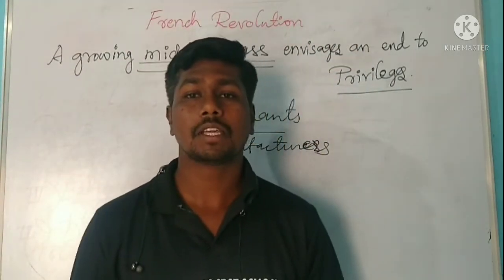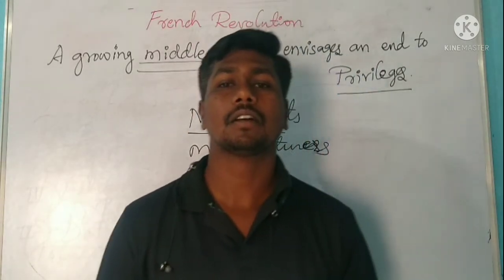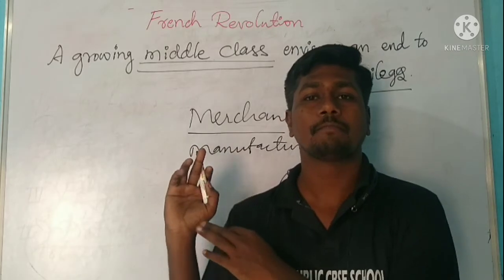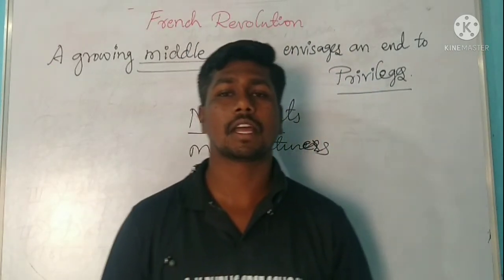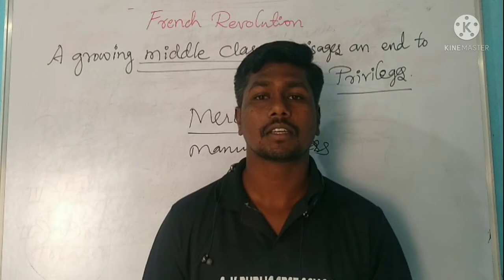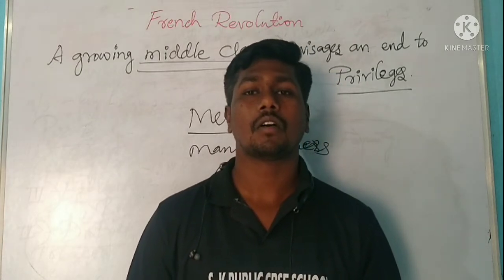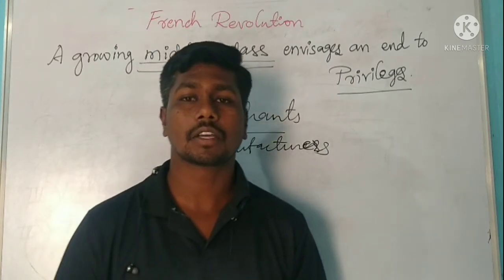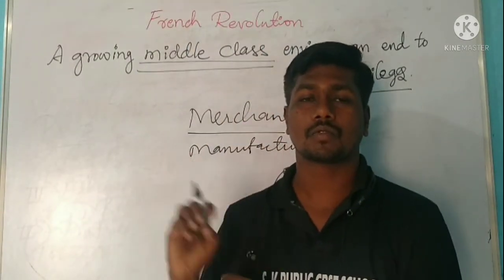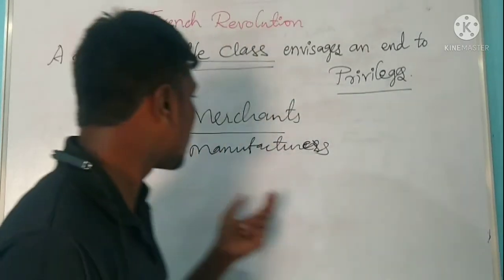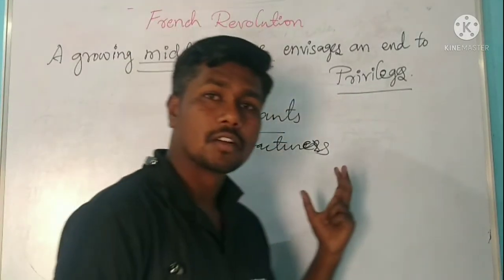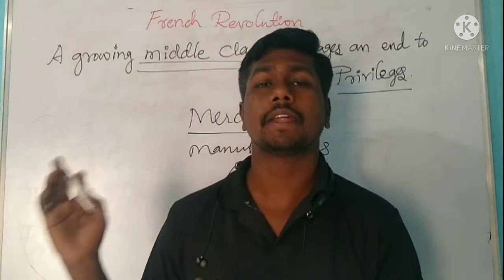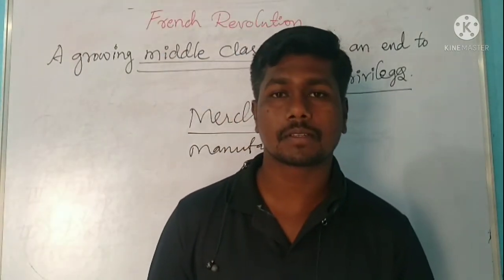And these ideas envisaging a society based on freedom and equal laws and opportunities for all were put forward by philosophers like John Locke as well as Jean-Jacques Rousseau. I mean, these middle class people's ideas were inspired by the writings of these great philosophers.